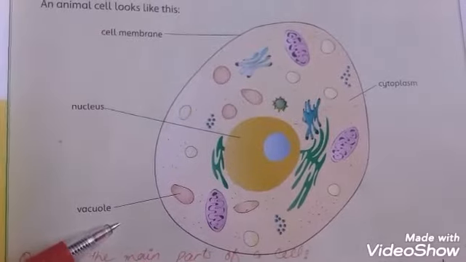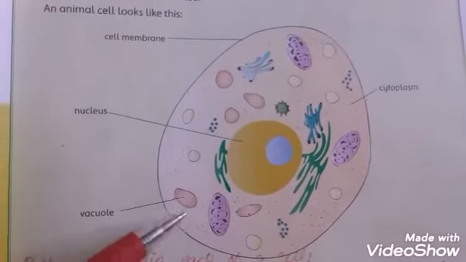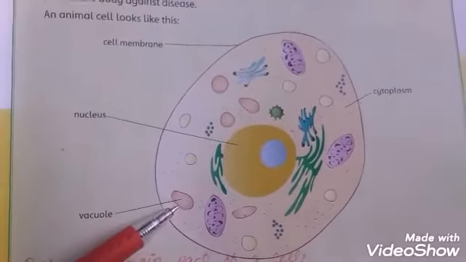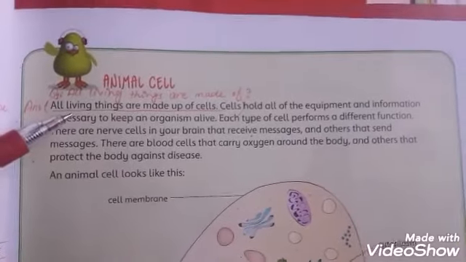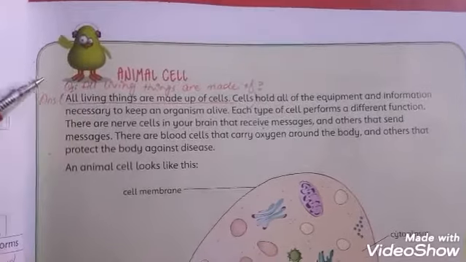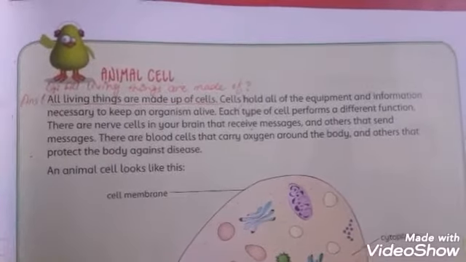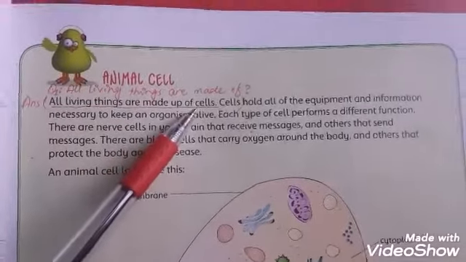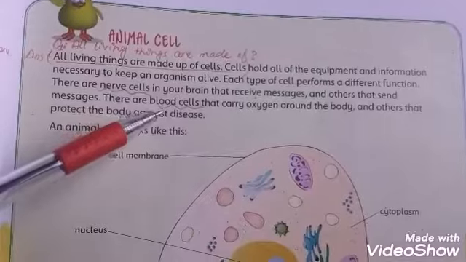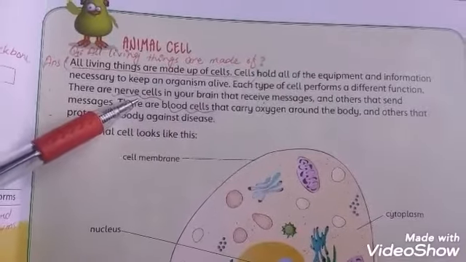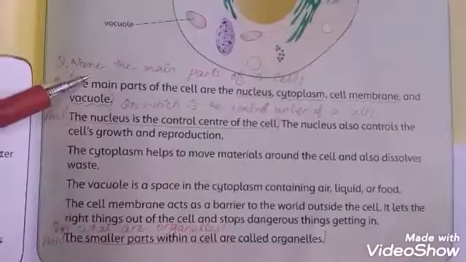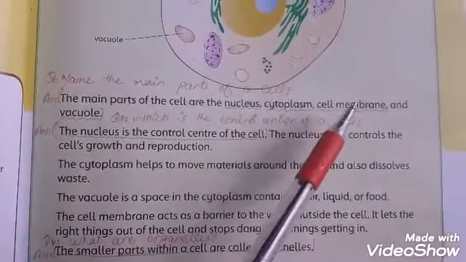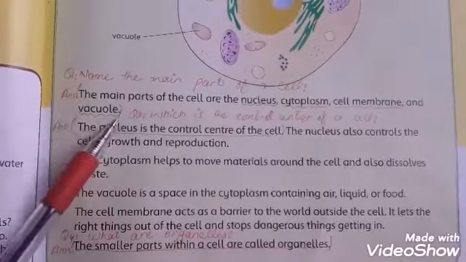The last one is vacuole. Vacuole is a space in the cytoplasm containing air, liquid or food. Students, let me mention some questions about this topic. Question number 1. All living things are made of cells. 2 examples: nerve cell, blood cell, as we already mentioned on the board. Question number 2. Name the main parts of a cell: nucleus, cytoplasm, cell membrane and vacuole.